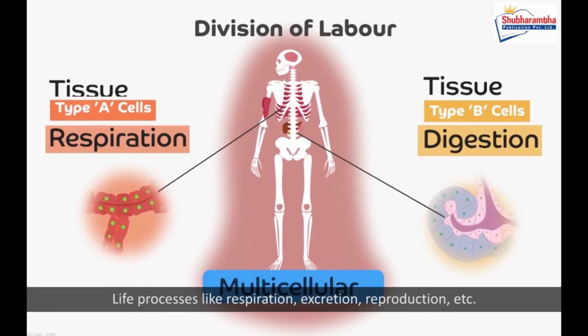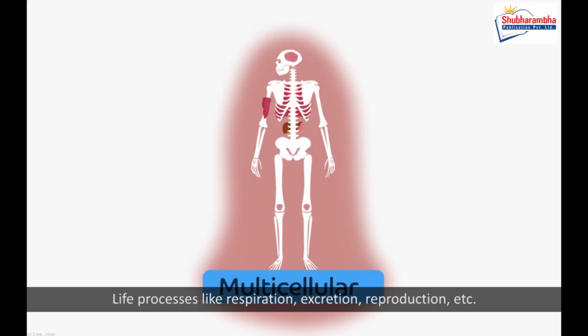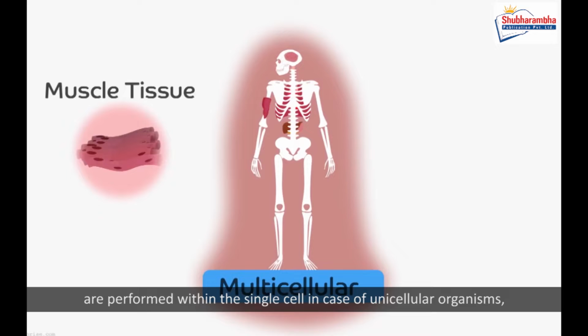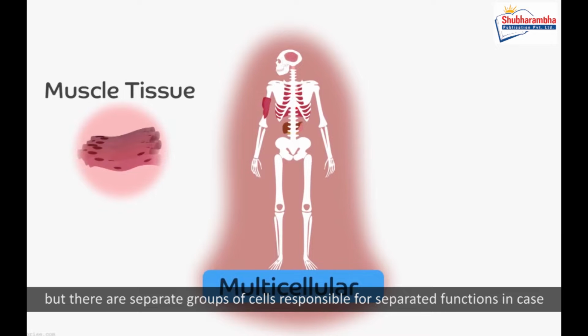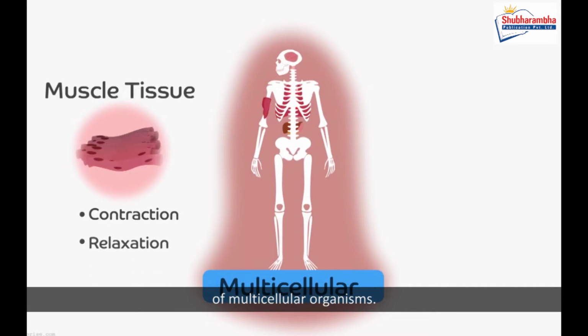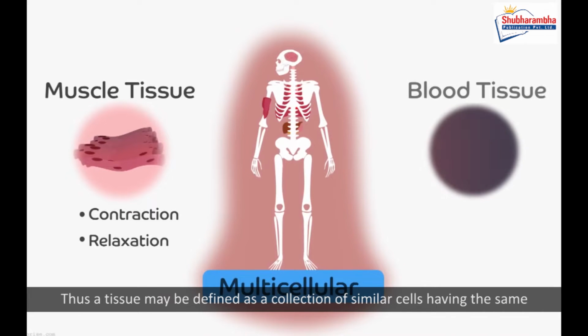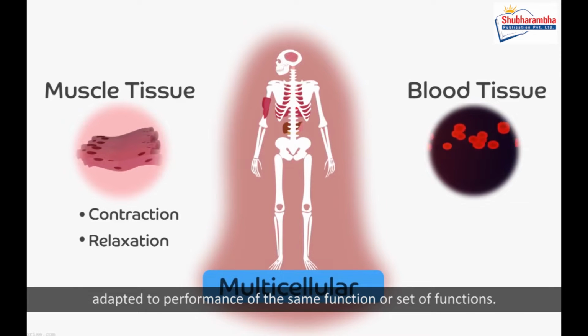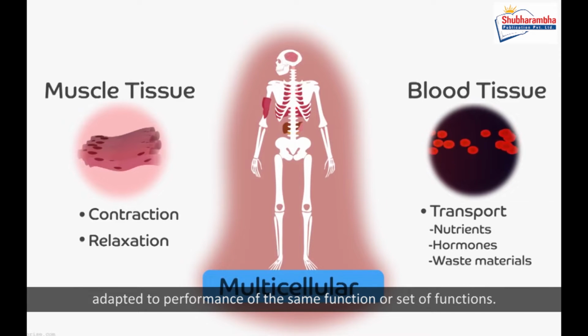Life processes like respiration, excretion, reproduction, etc. are performed within the single cell in case of unicellular organisms, but there are separate groups of cells responsible for separate functions in case of multicellular organisms. Such a group of similar cells is called a tissue. Thus, a tissue may be defined as a collection of similar cells, having the same structure adapted to performance of the same function or set of functions.